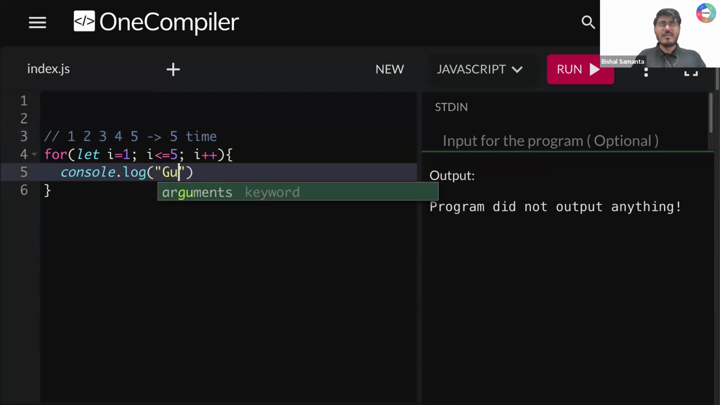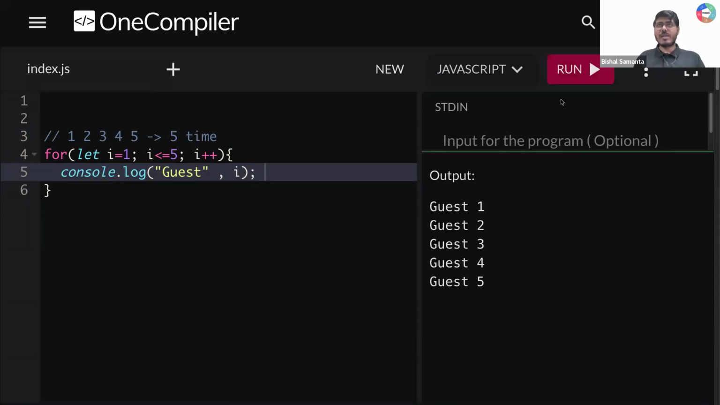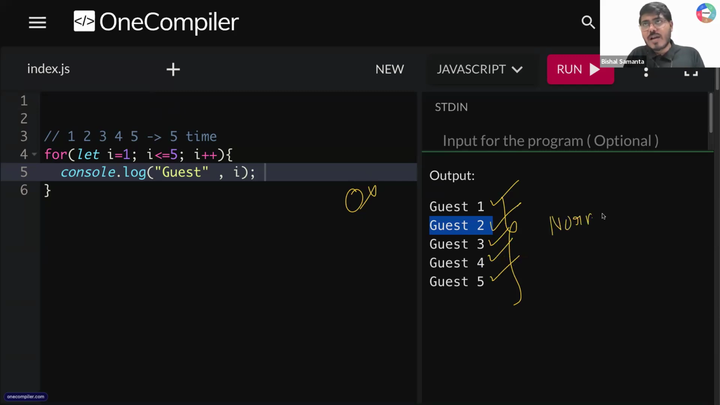So here I'm writing, let's say I'm running console.log, guest comma i. Okay, let's see what we are getting. If I run this, what am I getting? I'm getting first guest 1, then guest 2, guest 3, guest 4 and guest 5. Is that clear? Okay, now tell me, if that siren had not played, if that announcement had not happened, then this is how my loop would occur. First guest 1 goes, then guest 2, then guest 3, then guest 4 and then guest 5. This is the normal condition. Is that okay?